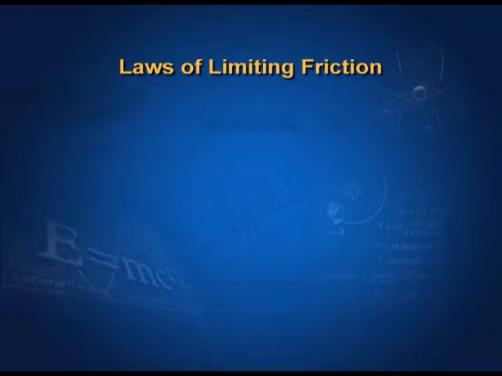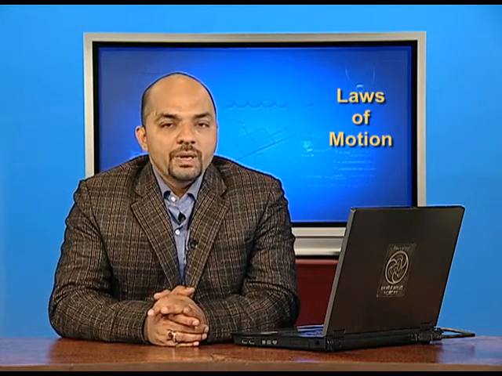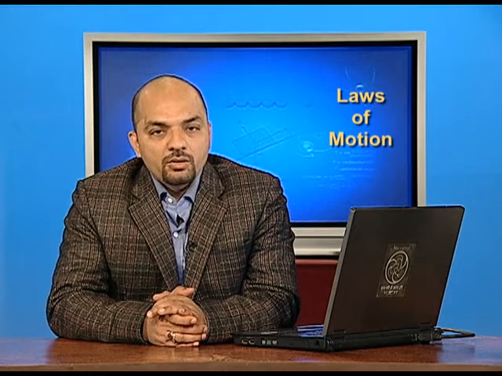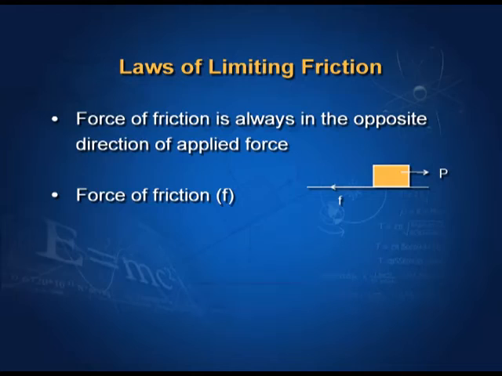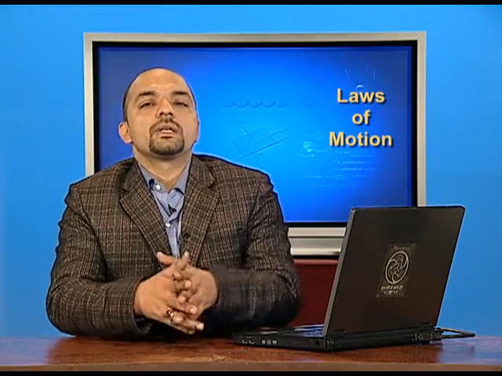Laws of limiting friction. Now we will study what the laws are. Based on experimental study, we observe that the force of friction is always in the opposite direction of the applied force. If the force is applied towards the right hand side, then the force of friction is on the left hand side. If the force is applied on the left hand side, then the force of friction will be on the right hand side. This proves that the force of friction is always opposite to the applied force.